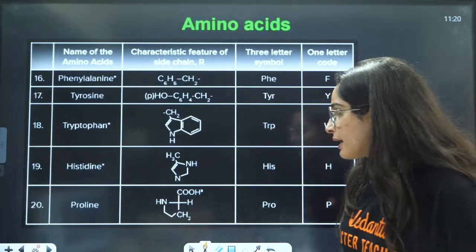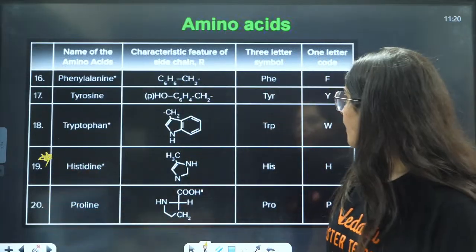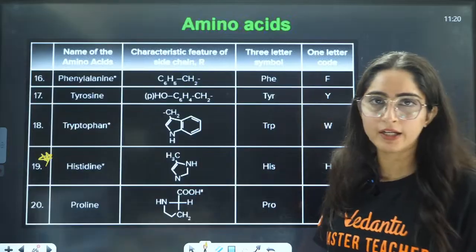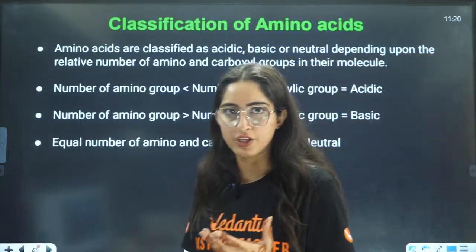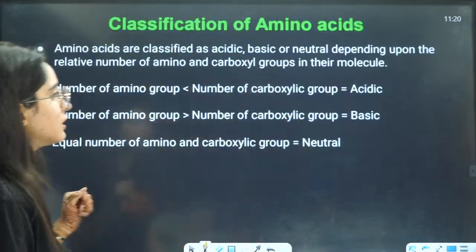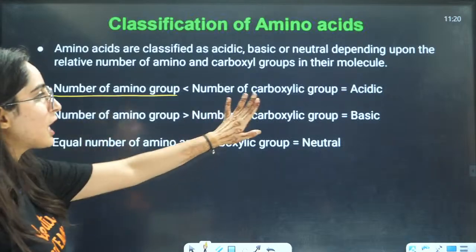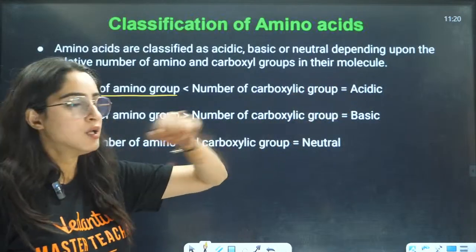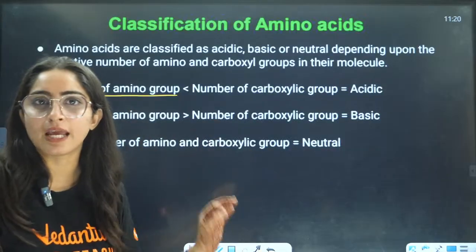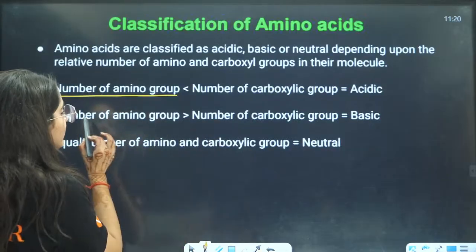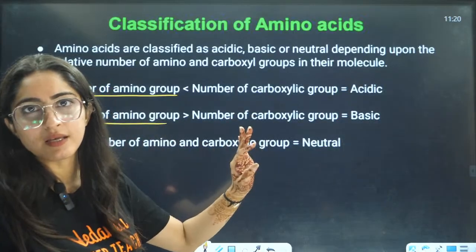Now, here histidine is important, right? Yes, these are very, very important amino acids. Now, let us talk about the classification, acidic and basic. If the number of amino groups is less and carboxylic groups are more, that is acidic. If amino and carboxylic groups are the same, that is neutral. If the amino group is more in number, then we will say it is basic in nature.